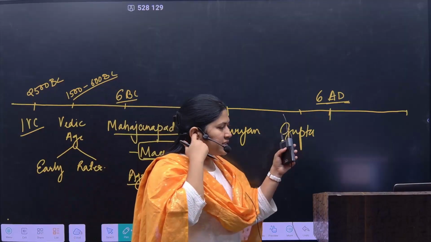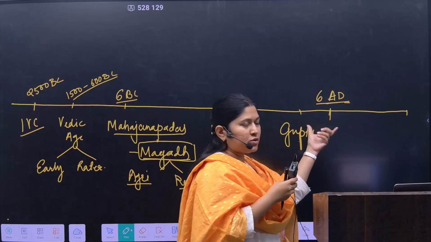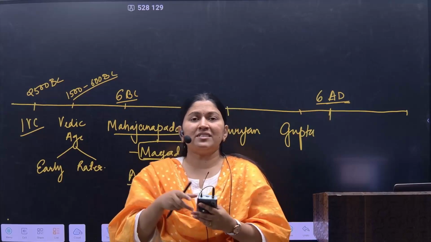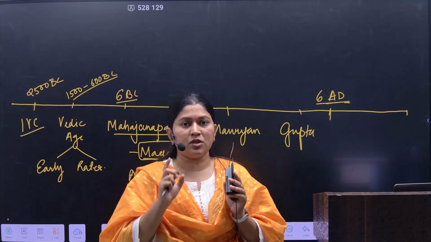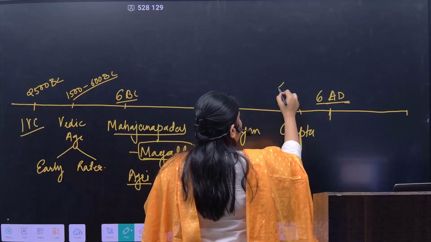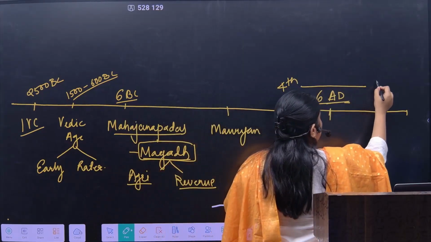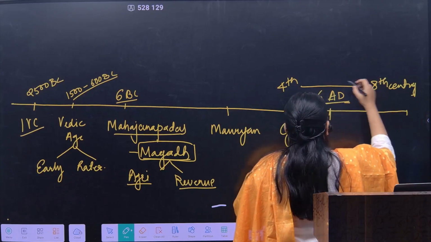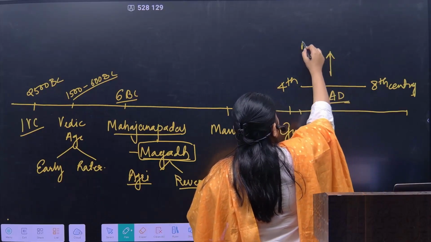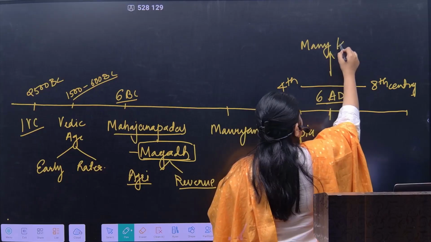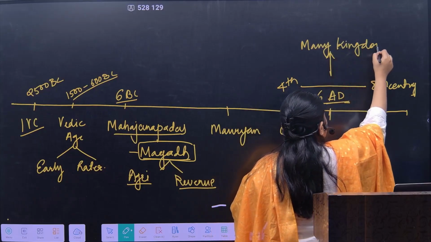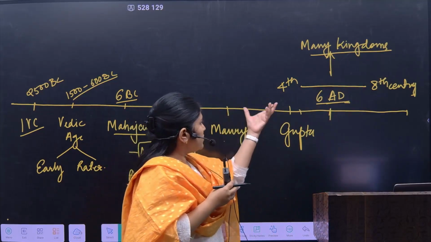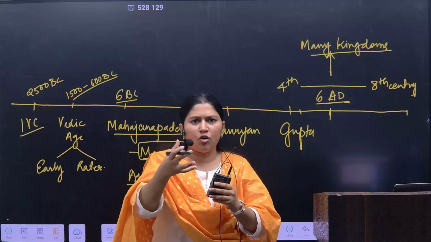But after the 6th century, from the 4th century to the 8th century, there is a mixture of many independent kingdoms and dynasties, which creates major confusion for students. Many of these kingdoms had major interconnections.